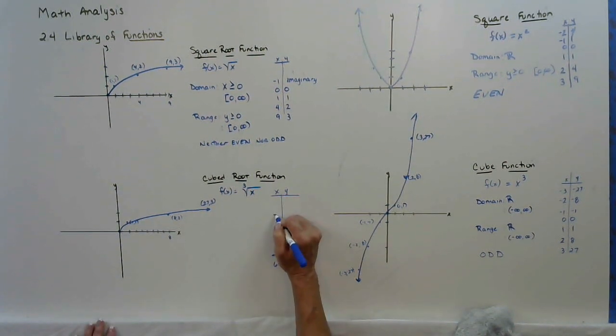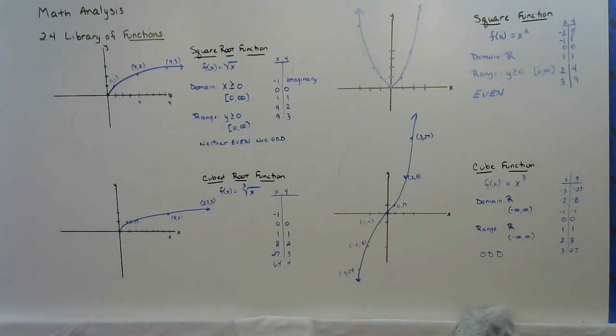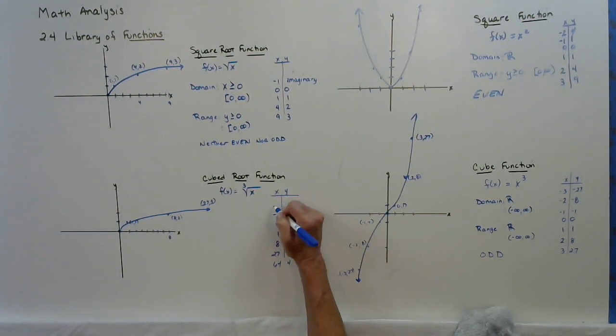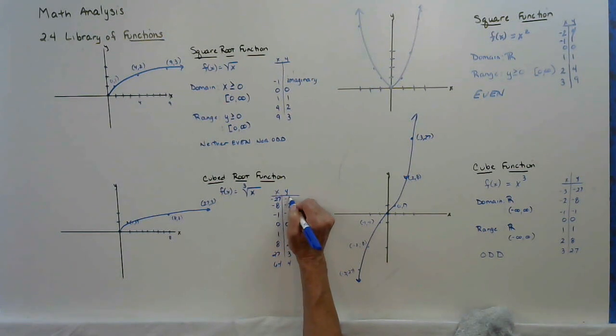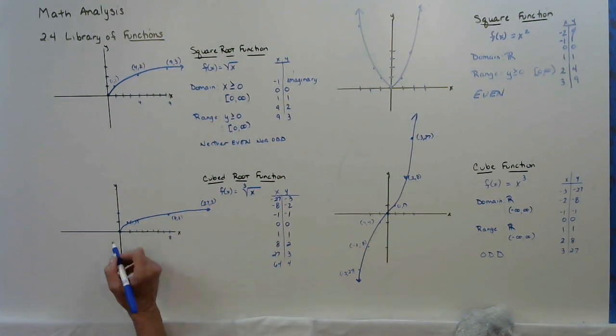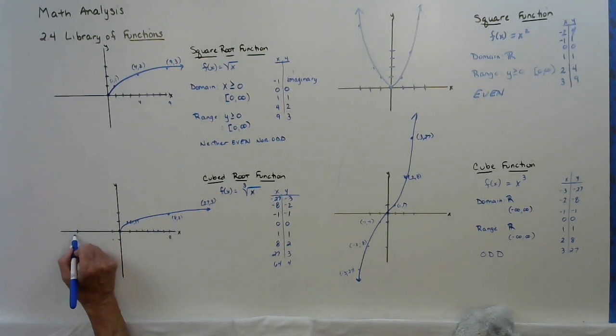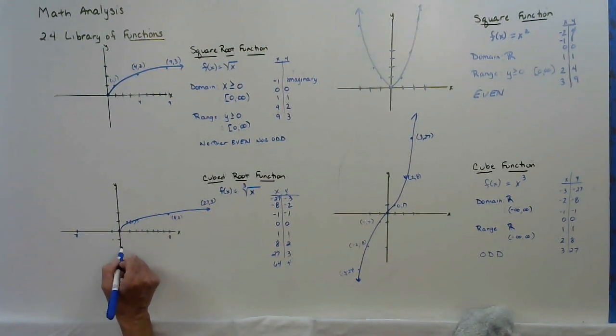But now when I take the cube root of -1, a negative times a negative times a negative is negative. So I can have a cube root of -1. I can have a cube root of -8. I can have a cube root of -27. All the way out here to -8 before I get to -2.